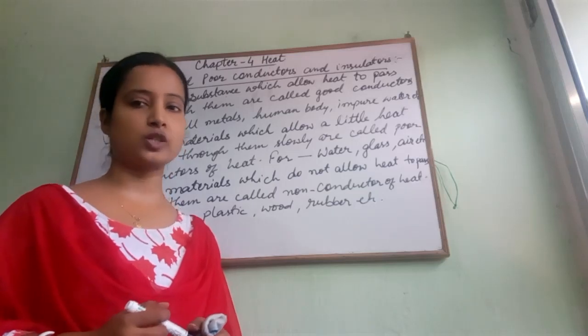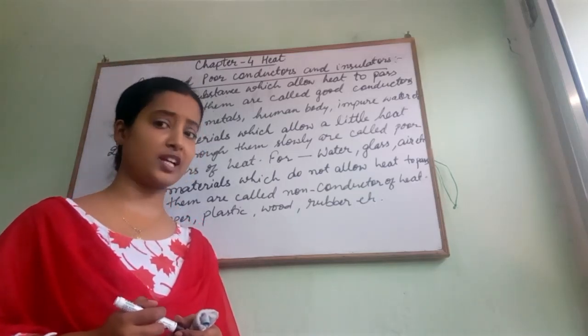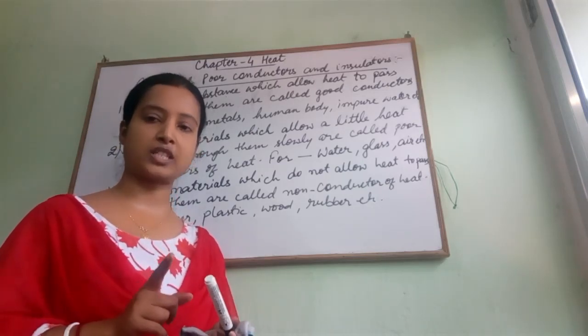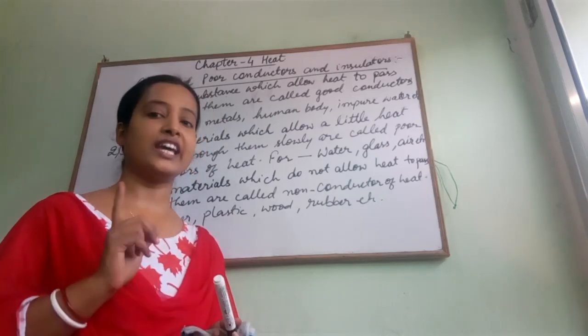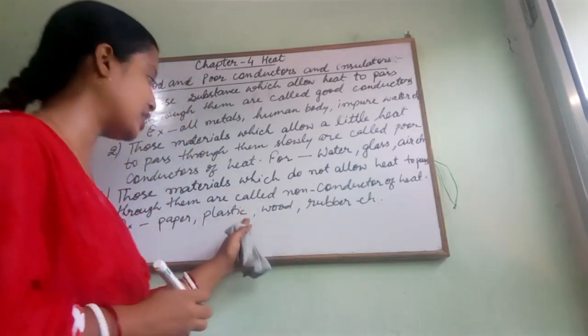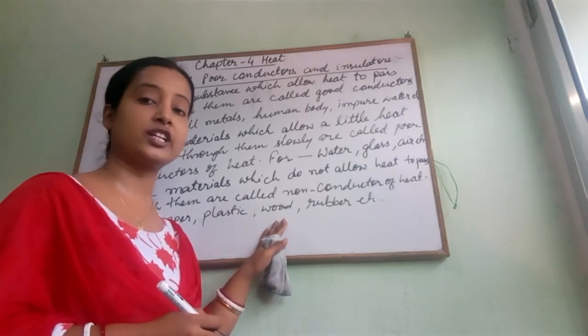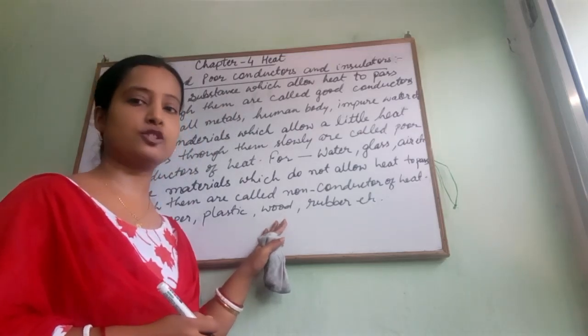Now comes to insulator. Insulator means those substances which are not allowing heat as well as electricity also. Those substances which do not allow heat as well as electricity to pass through them are called insulators. If they are not allowing the heat only, they are not regarded as insulators. If they are not allowing the electricity also, then they are regarded as insulators.